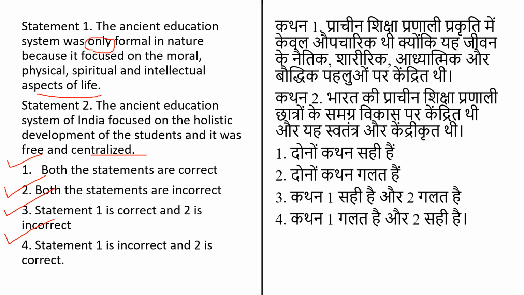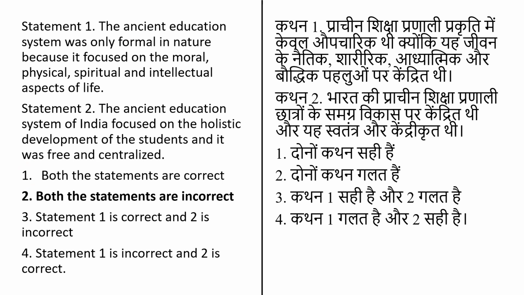Dharmashastra. Okay. In ancient times, both formal and informal ways of education existed. There were people in the home, village and temple who guided the young children. Education was free and not centralized. That means option 2 will be correct here. That is, both the statements are incorrect.